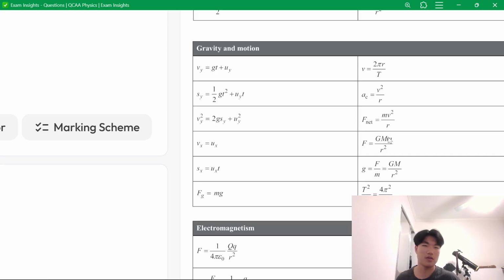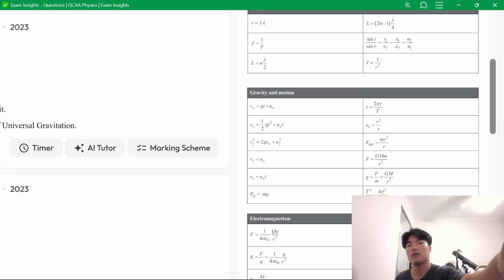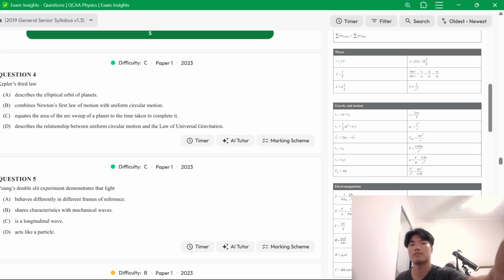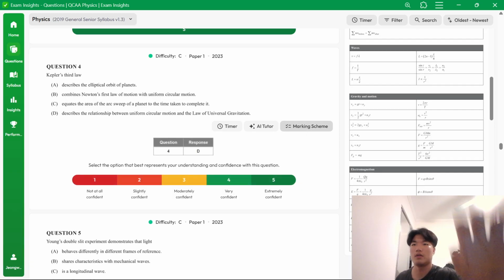So when one of the masses cancels, we sub in 2 pi r over T for v, and then that gives something. I don't really remember. It is D, I'm pretty sure.